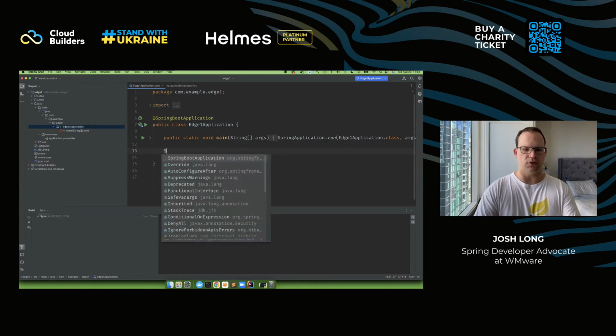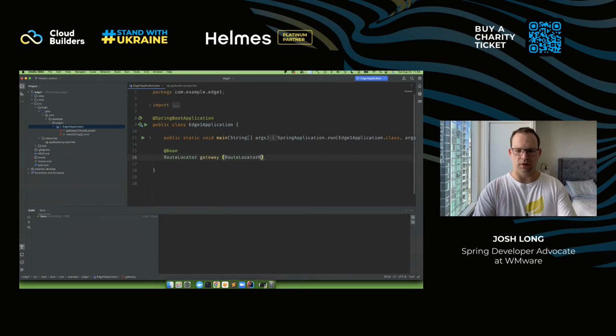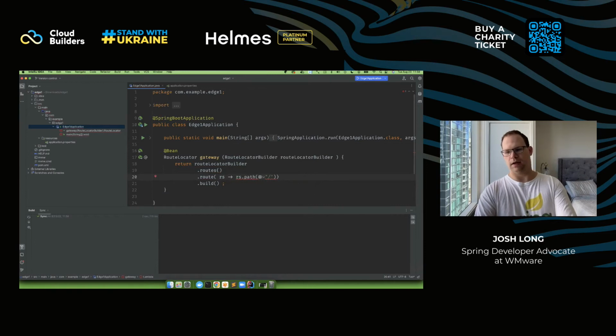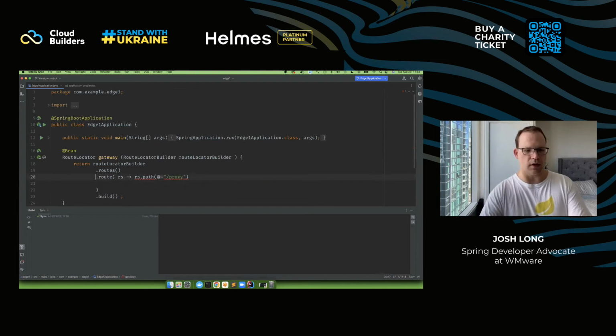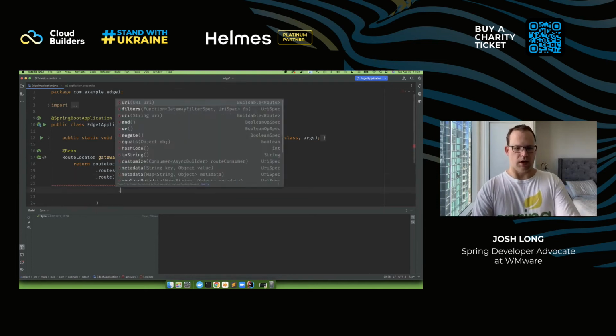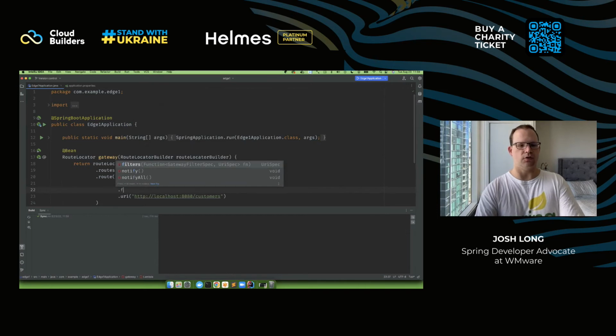And one thing I might use is Spring Cloud Gateway. Okay, RouteLocatorBuilder. Good, and I'll say routes, builder.route, r.path, and I'm going to say when somebody goes to port 9999 and they go to this URL, /proxy, and then they go to URI http://localhost:8080/customers. Okay, when they go to this endpoint, this path, this URI, and they go to the filters here.